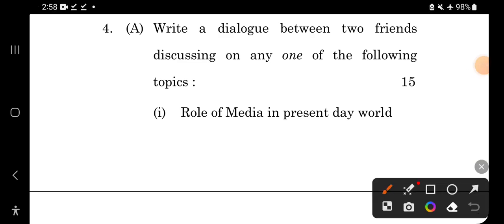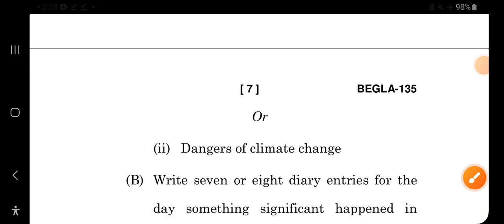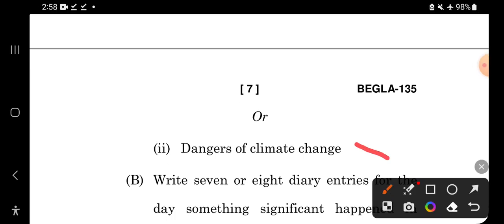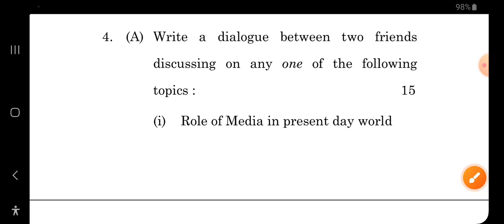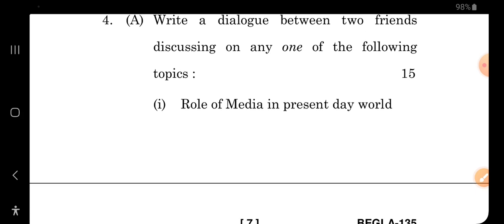तो कोई भी एक टॉपिक के अंदर में they can talk. So one topic may be this particular dialogue of role of media in the present day world, and the other topic might be dangers of climate change. Okay, so you can say that again एक छोटा सा overview आप दे सकते हो. Two friends are talking about the role of media in the present day world. So I will be discussing both the things in very short.